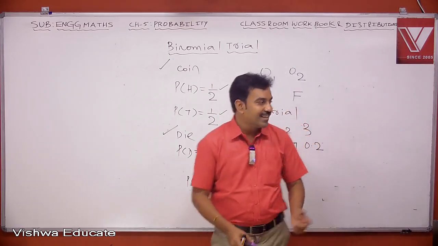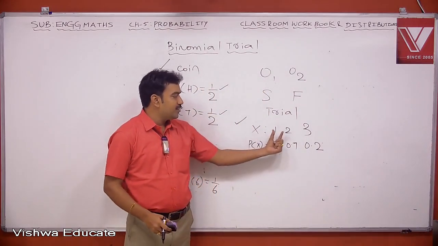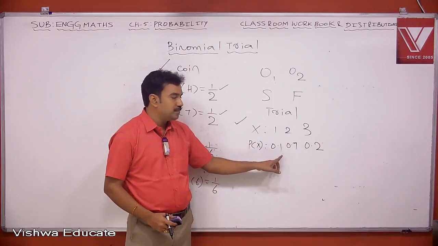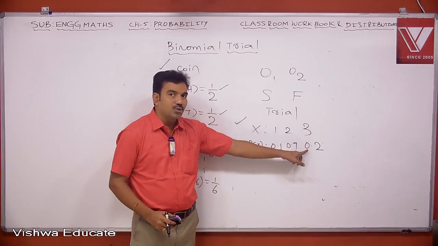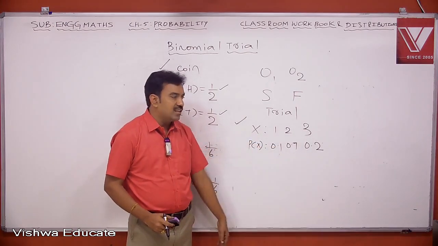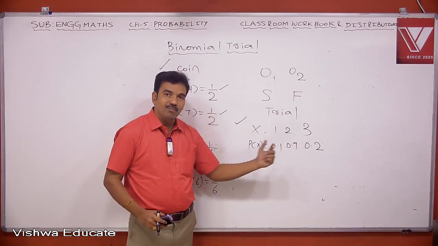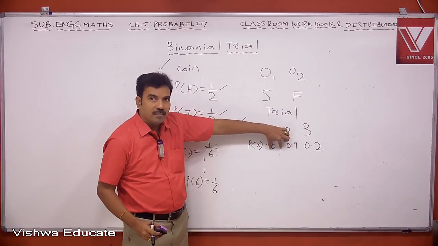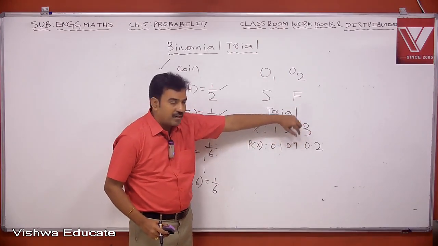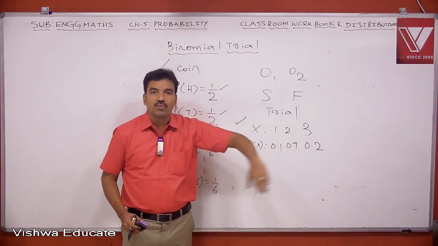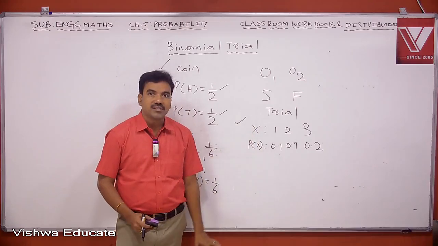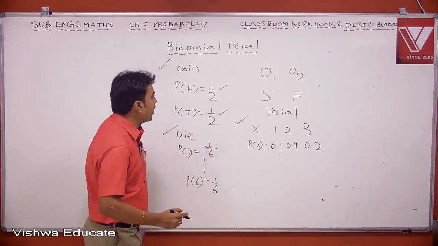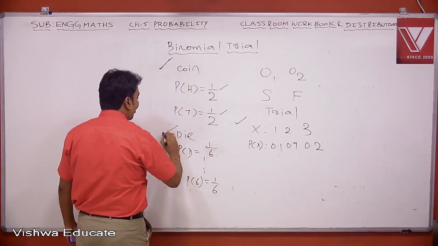Okay. Now when you look at this experiment, we have an experiment which takes 3 sample points, 1, 2, 3. Assume that probability of getting 1 is 10%, getting 2 is 70% and getting 3 is 20%. Now in this case, the probabilities are different, but why is it called binomial trial? If probability of 1 is always 0.1, probability of 2 is always 0.7 and probability of 3 is always 0.2, irrespective of the number of times this experiment is conducted, then this is called a binomial trial. Okay, so the best examples of binomial trials are tossing a coin and rolling a die.